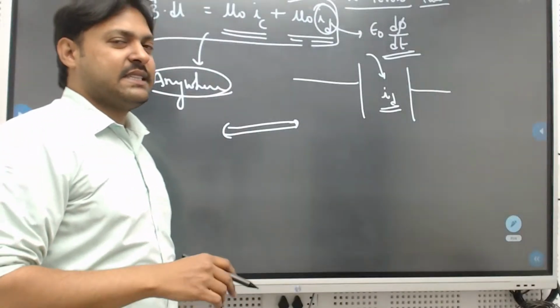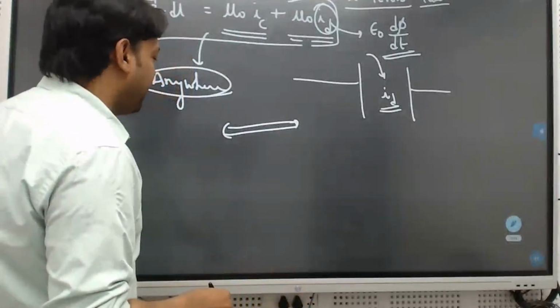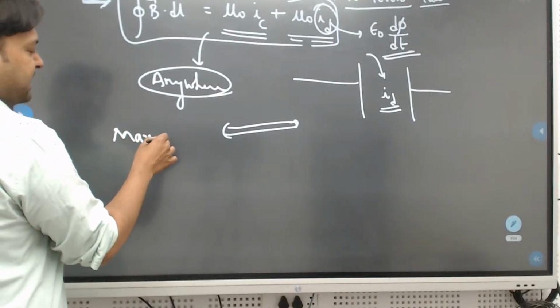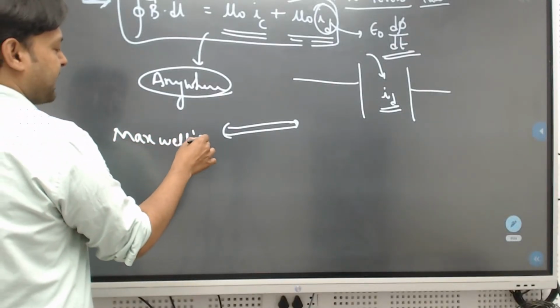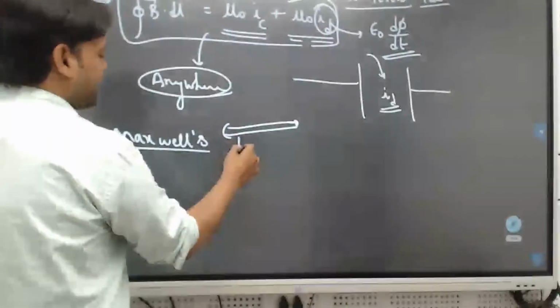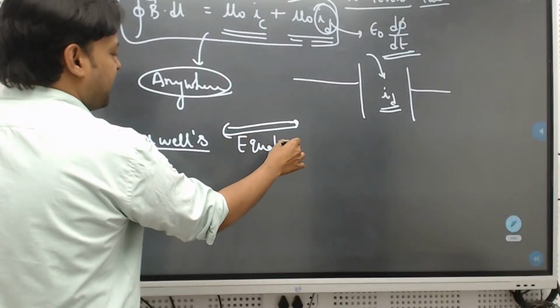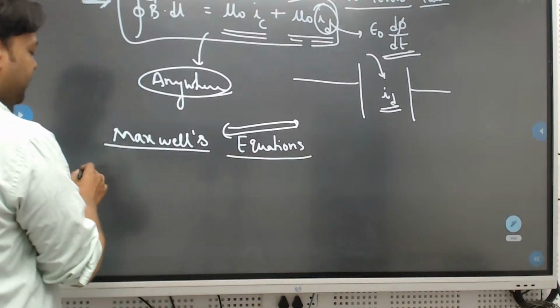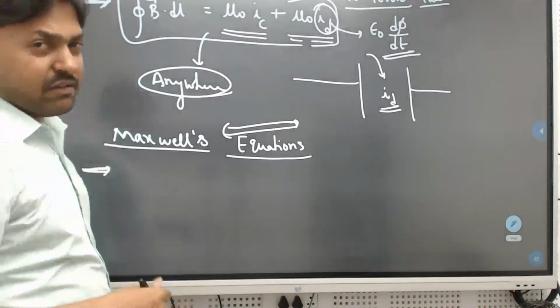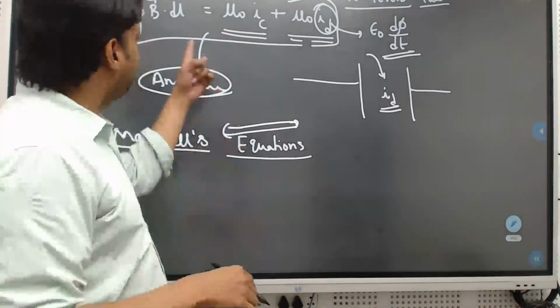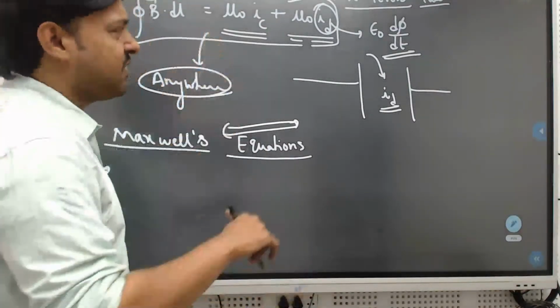If you open NCERT, Maxwell's equations will be there as a concept. In electrostatics and in magnetism, everywhere, Maxwell gave some equations. We'll see all those equations one by one. The first equation we got from Ampere's law.